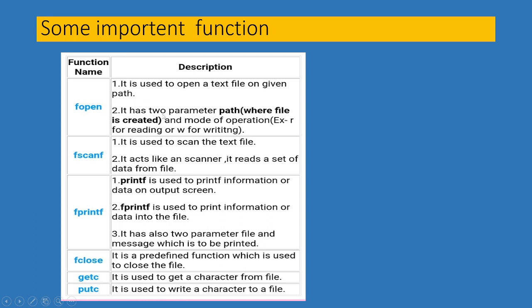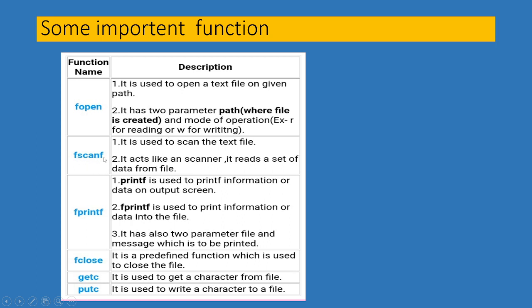It has two parameters: the path where the file is created and the mode of operation, for example for reading or writing.